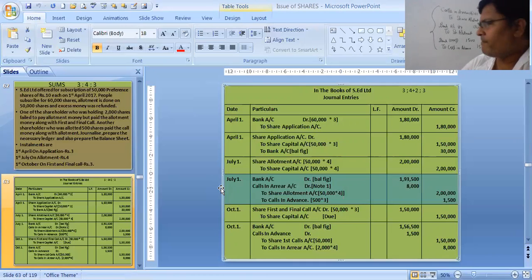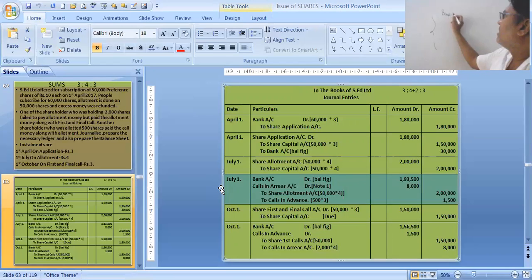Let's do the simple entries for the October 1st second entry. First of all, the calls in arrear money you are receiving, so that is bank account debit to calls in arrear.